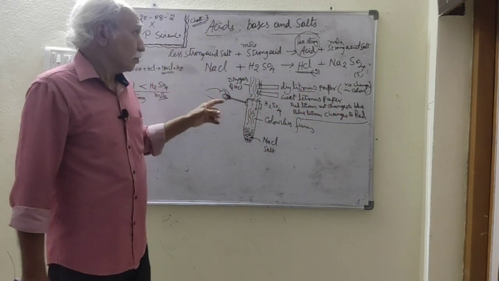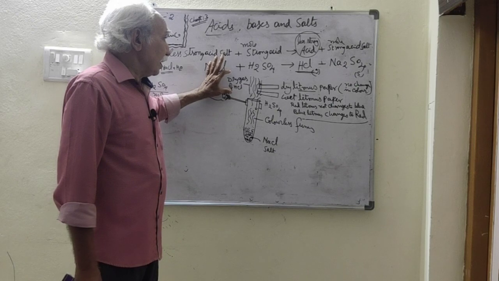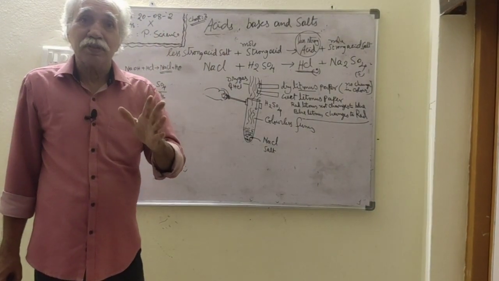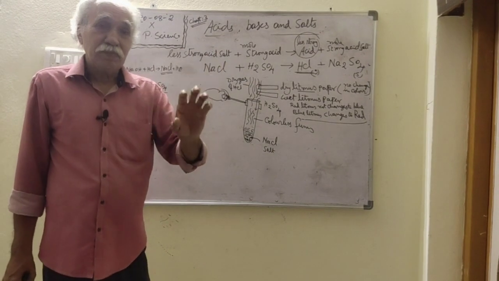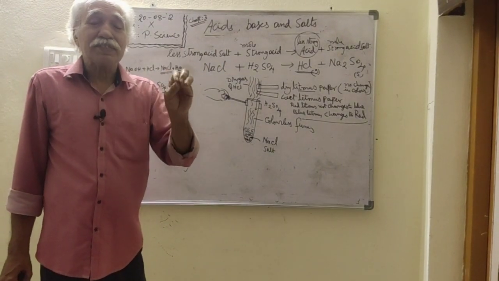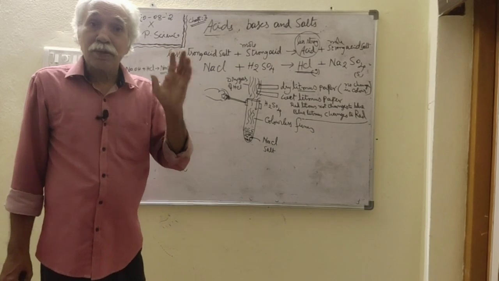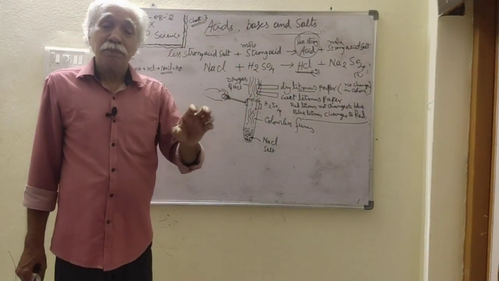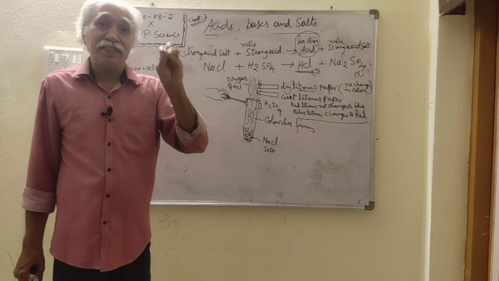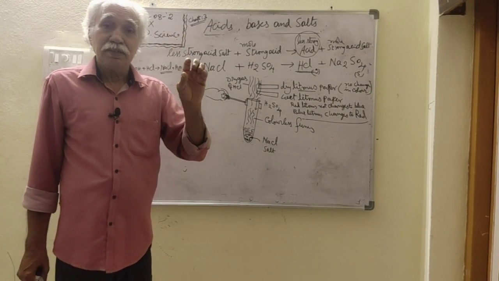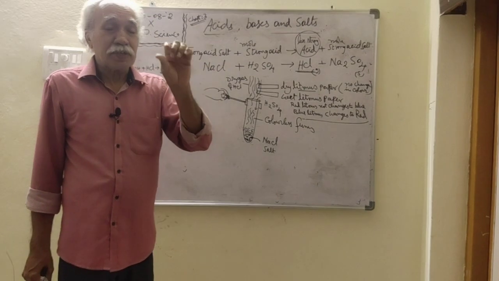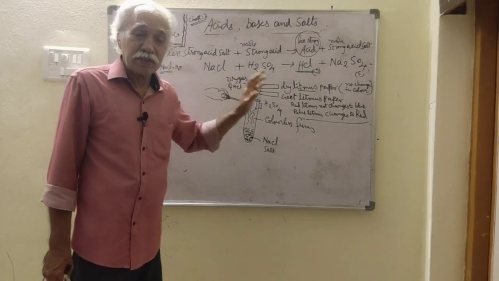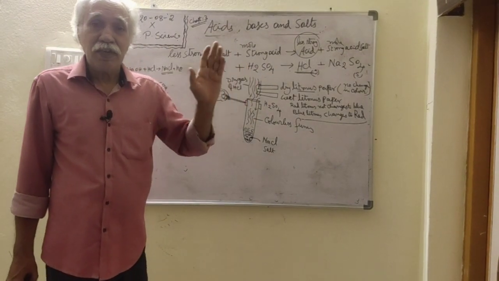This indicates dry HCl gas is not behaving as an acid because H plus ions are not present. But moist HCl gas behaves as an acid, because in the moist state blue litmus changes to red because of the formation of H plus ions.